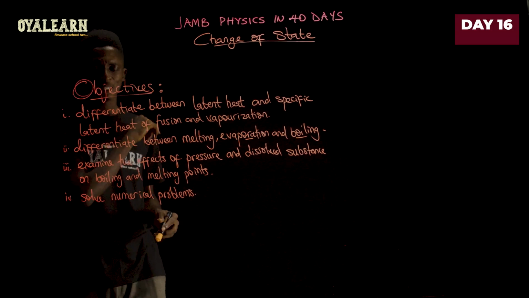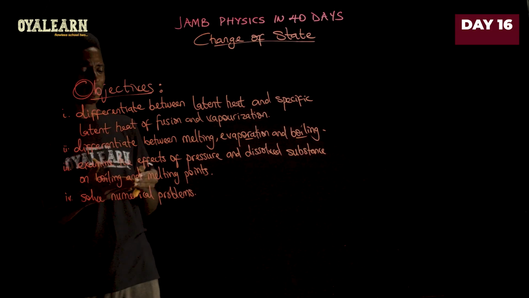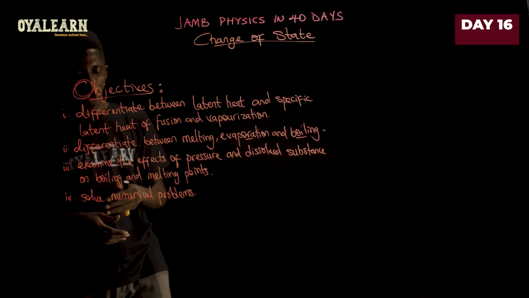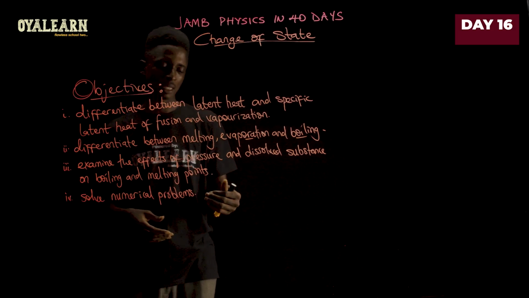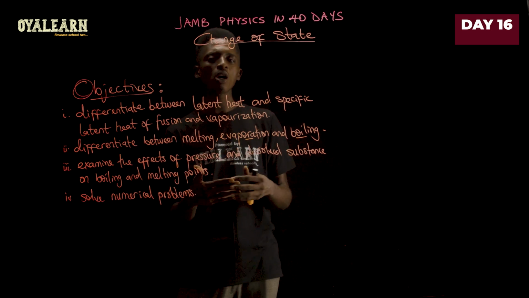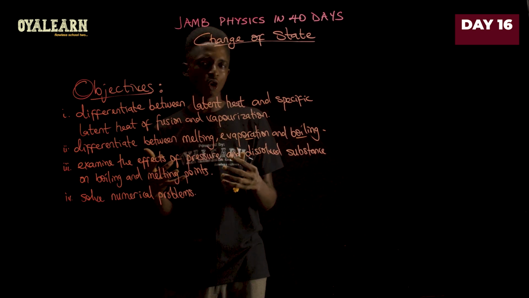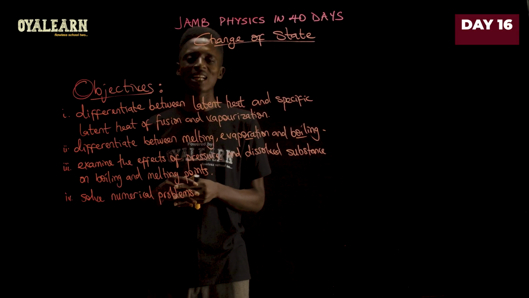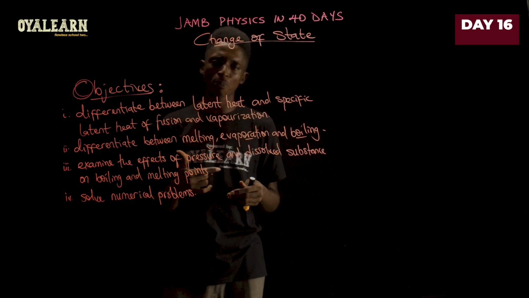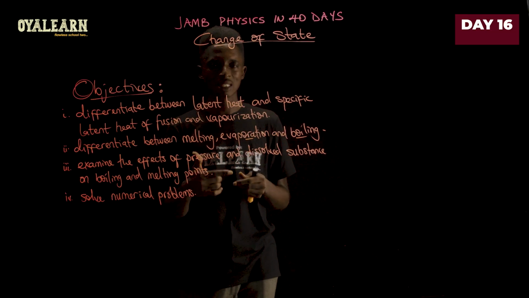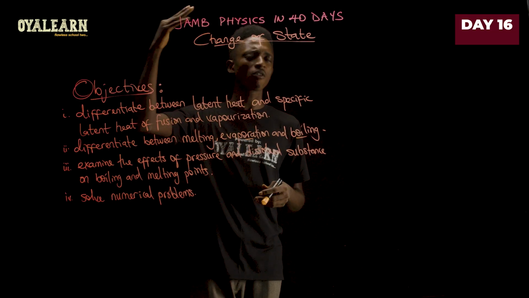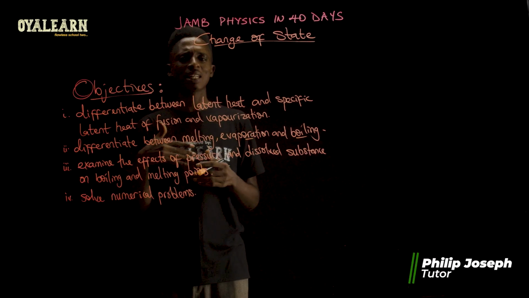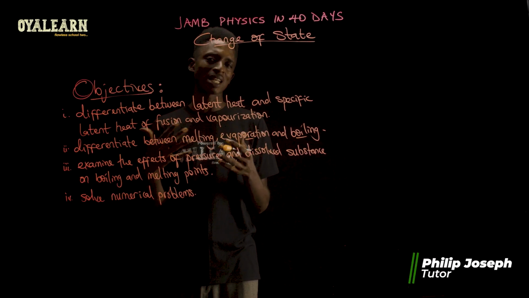Now, another thing that is expected of you is to be able to examine the effect of pressure and dissolved substances on boiling and melting point. Now, when we look at pressure, the more the pressure, the higher the boiling point. That is, when you lower the pressure, boiling point reduces, which is why you see at the top of a mountain, for example, where pressure is lesser, you see that things boil faster at that point.